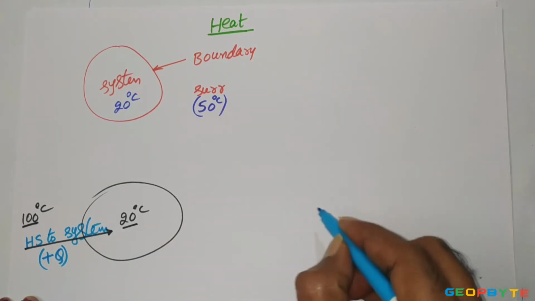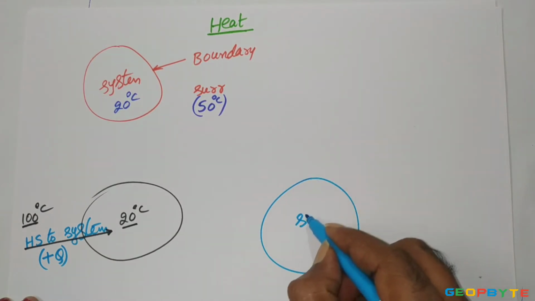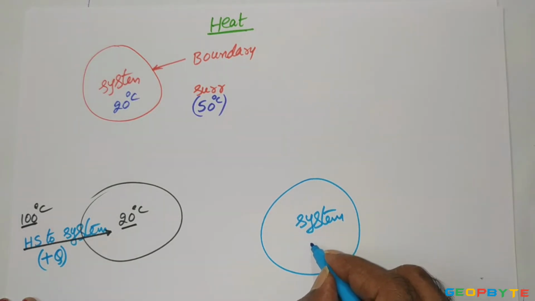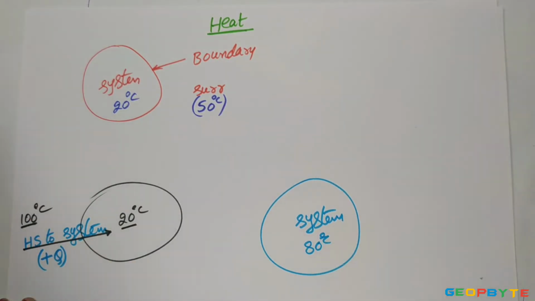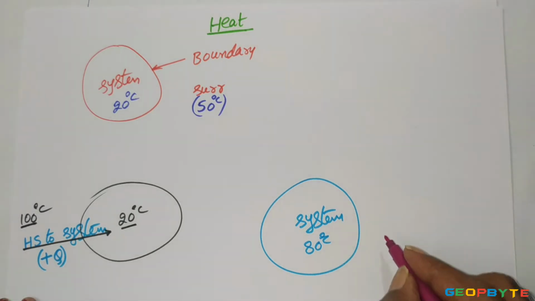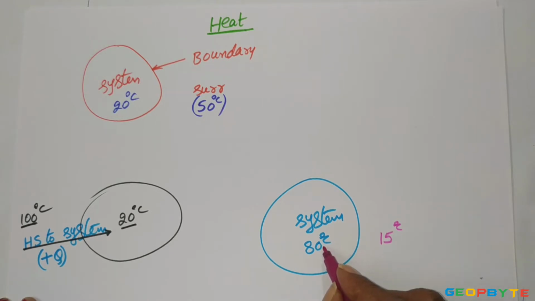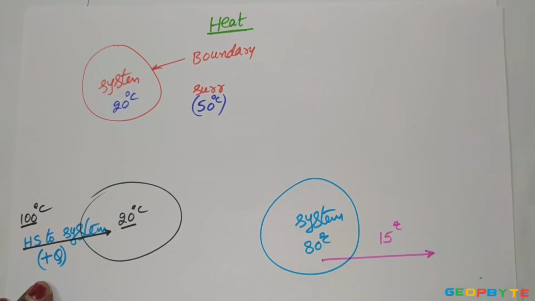Similarly, if I take one more system, in this case the system may be maintaining around 80 degrees centigrade, and surroundings around 15 degrees centigrade. Since the system is maintaining higher temperature than the surroundings, here the energy is transferring from system to surroundings. That kind of heat energy can be called heat rejected from the system.